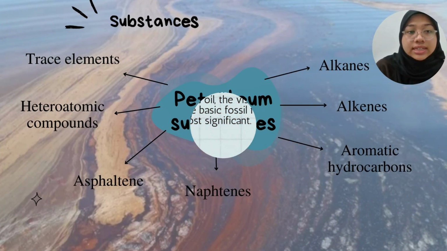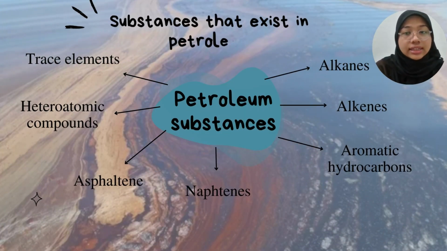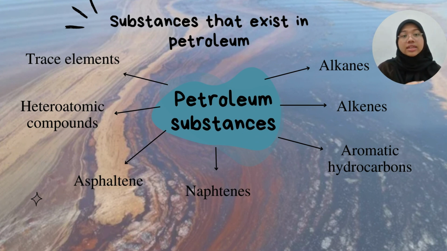There are 7 substances. First, alkanes, alkenes, aromatic hydrocarbons, naphthenes, asphaltene, heteroatomic compounds, and also trace elements. So, first of all, alkanes or paraffin. Alkanes are a major constituent of most petroleum products. In petroleum, paraffins are hydrocarbon molecules containing between 20 and 40 carbon atoms. They make up the greatest group of hydrocarbons in petroleum, starting with methane as the most basic substance.